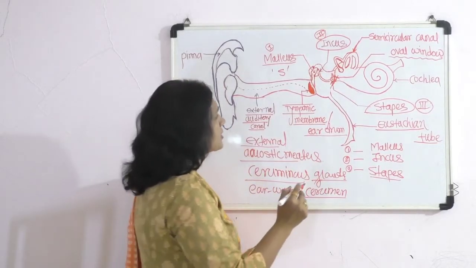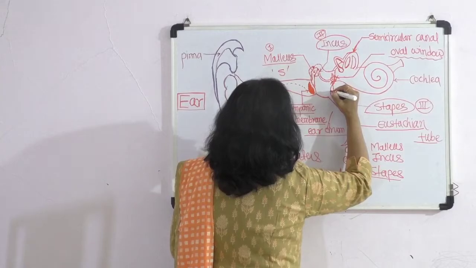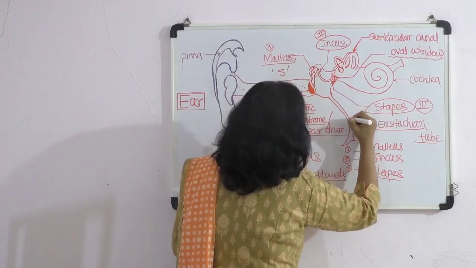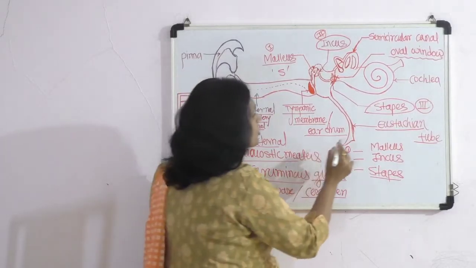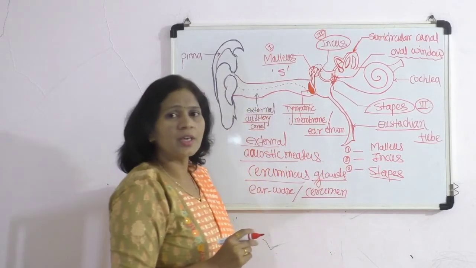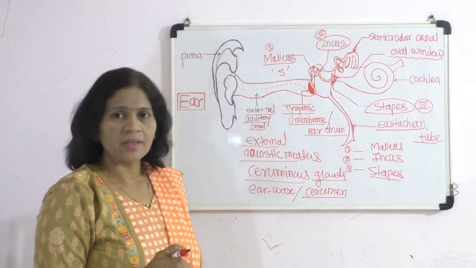This eustachian tube basically starts from the middle ear and opens into the pharynx.